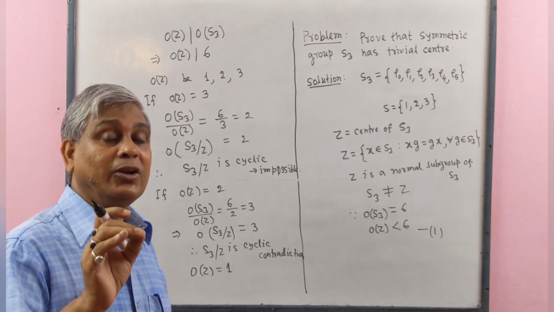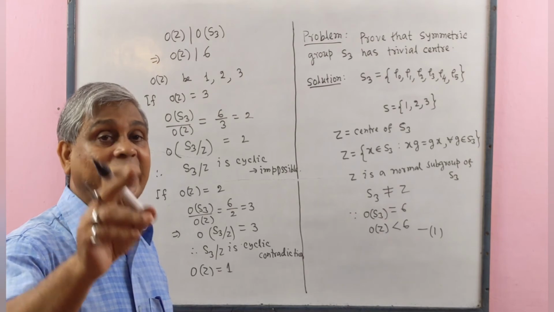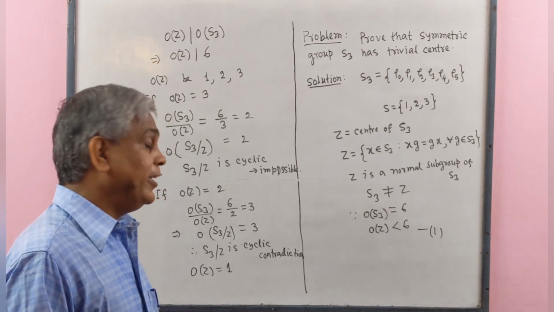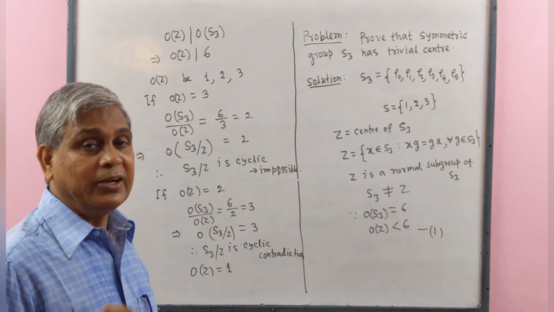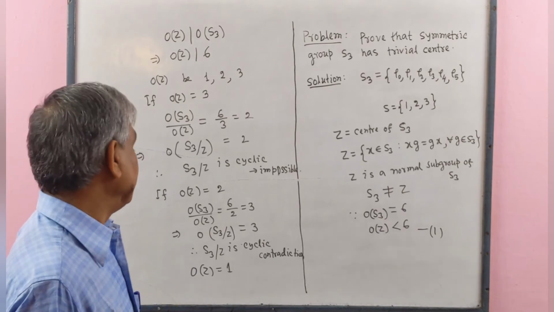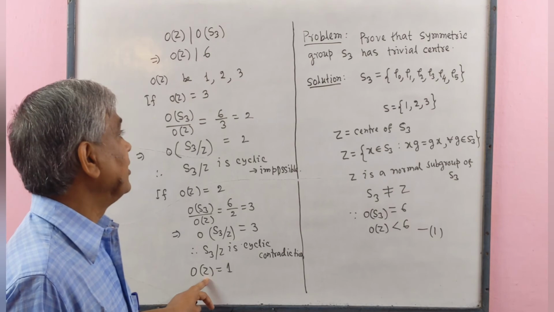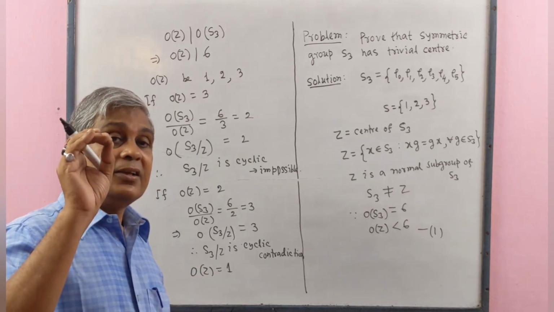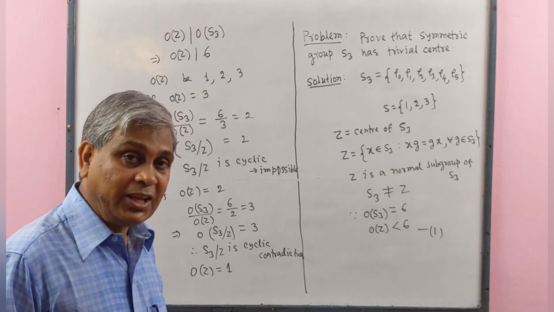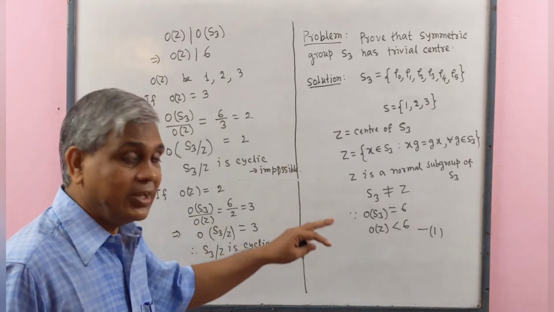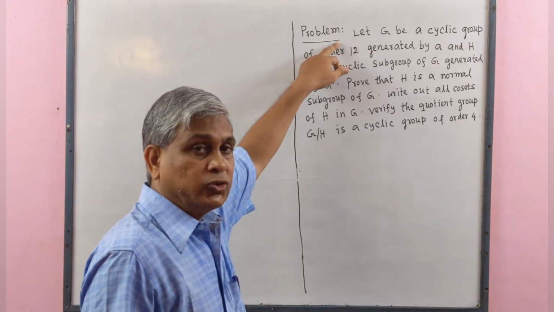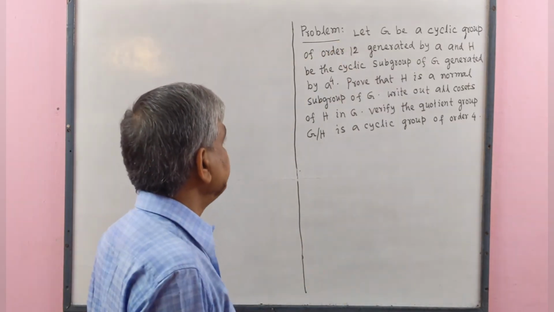It contains only a single element, that is the identity element, and this kind of subgroup is called a trivial subgroup. Therefore, Z is a trivial subgroup. Hence, the symmetric group S3 has trivial center. Proved. Now we solve the next problem.